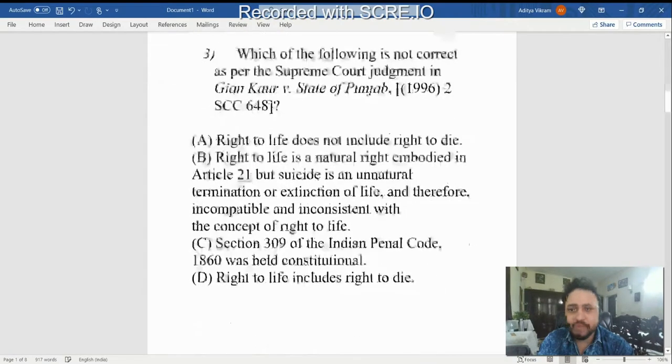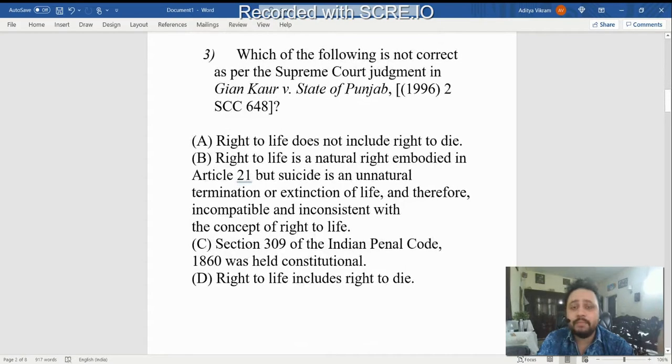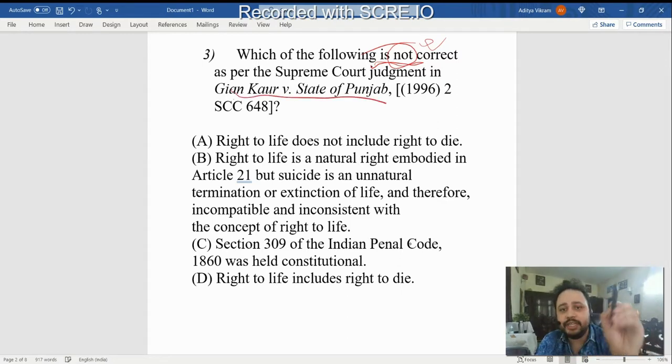MCQ number third, which of the following is not correct? In all of these, the word not is very important. Keep in mind, many times in a hurry we forget to read not. Okay, so which of the following is not correct as per Supreme Court judgment in Gian Kaur versus State of Punjab. So the right answer over here is option D, that right to life includes right to die.